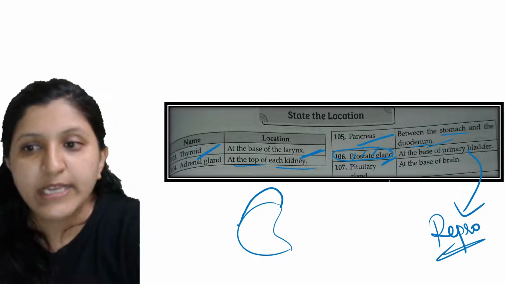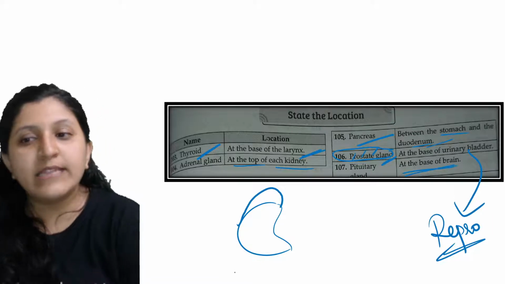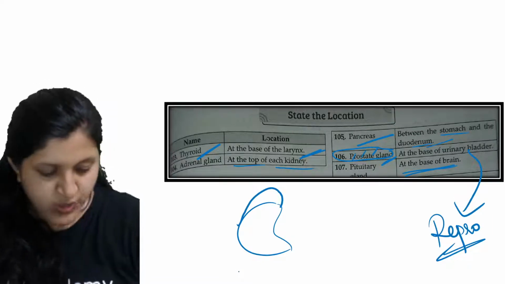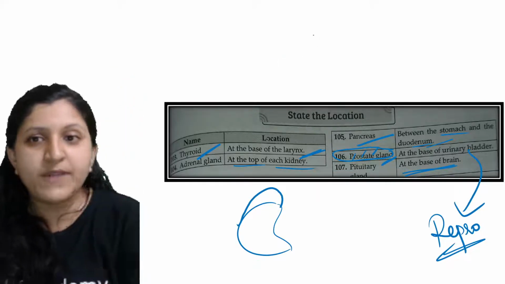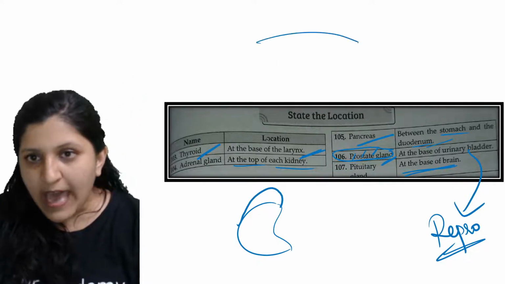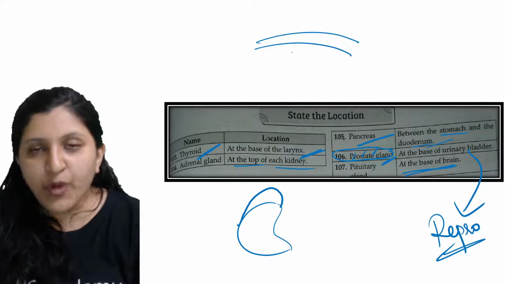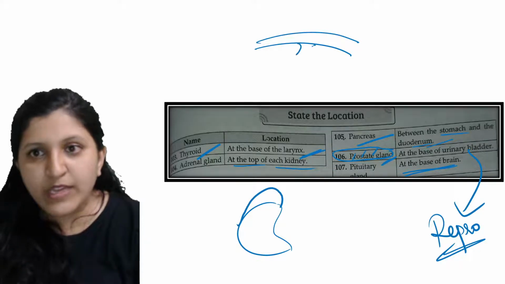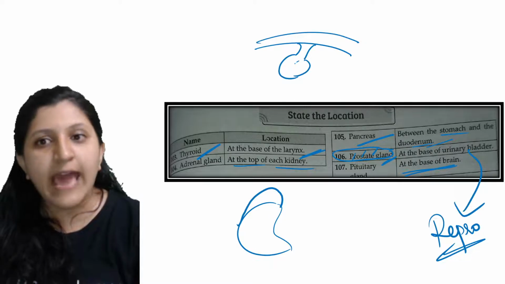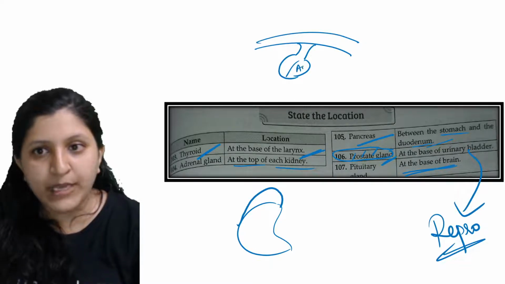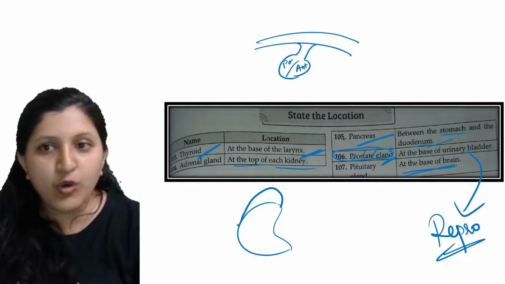Now the pituitary gland, so this is at the base of the brain. Okay, so at the base of the brain, it is basically hanging from the hypothalamus, having the anterior lobe of pituitary and the posterior lobe of pituitary.